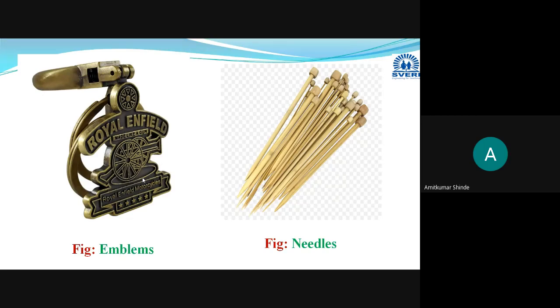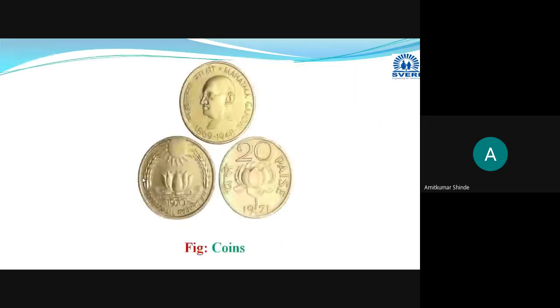Then it will be used for manufacturing different brass coins. So these are the applications of the gilding metals.